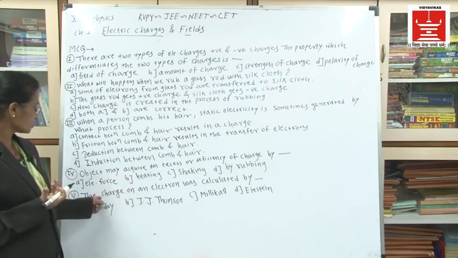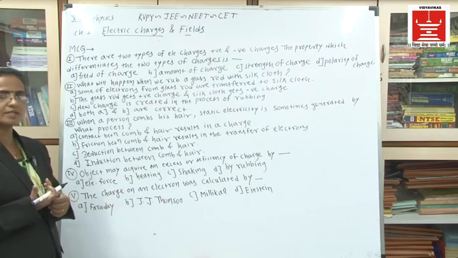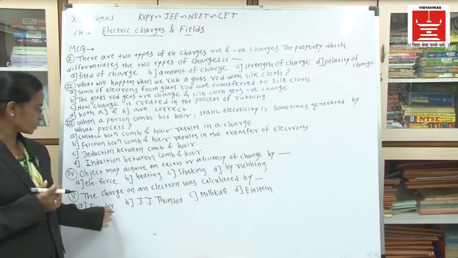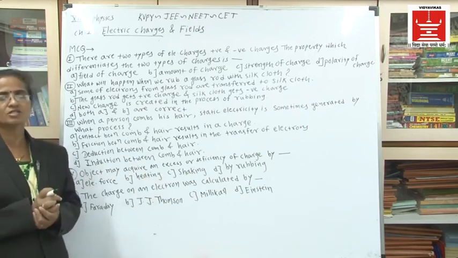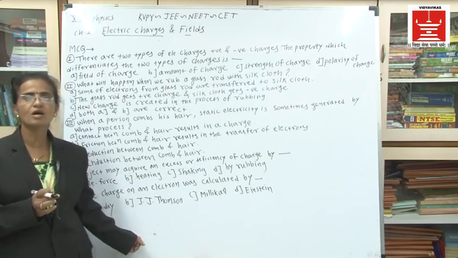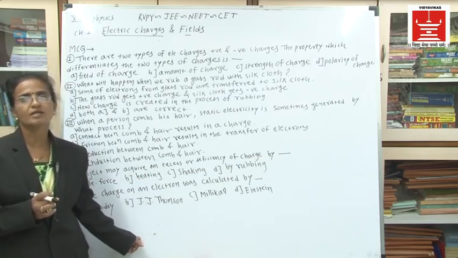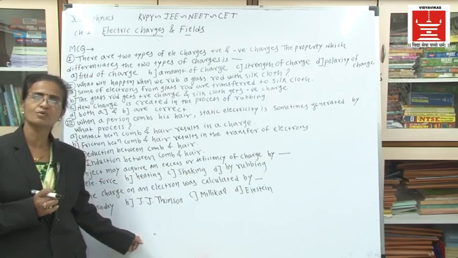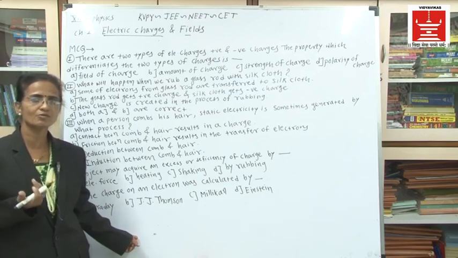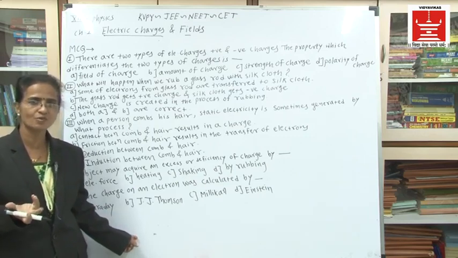And the last one is: the charge on an electron was calculated by whom? To find this answer, these are the names of the scientists: Faraday, J.J. Thomson, Millikan and Einstein. You have to read the theory part from your chapter to find who found the charge on the electron. I think when you read the book very carefully it is very possible, and if not, next time I will give you the answer for which scientist is responsible for this method.